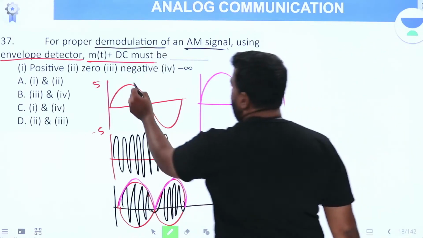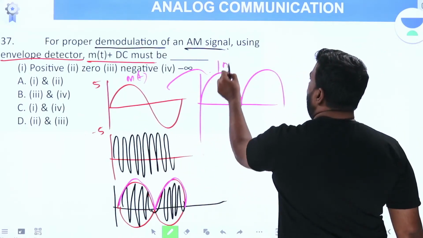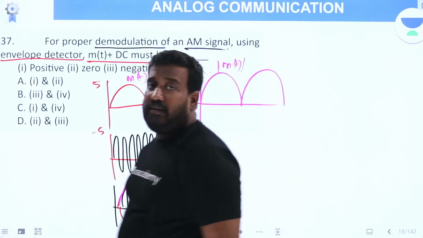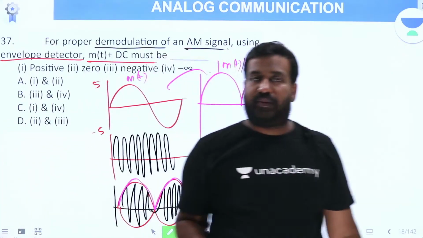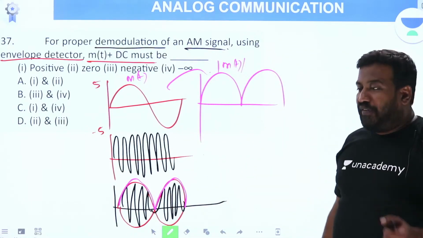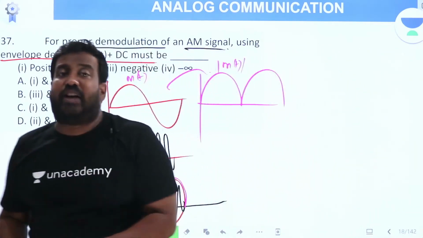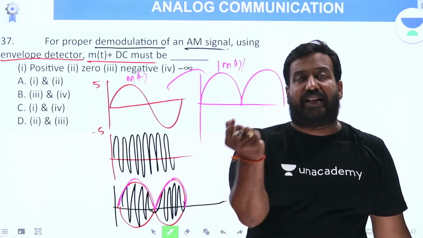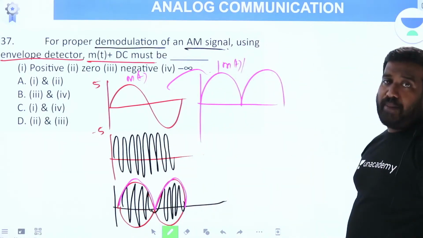This is m(t), a sinusoidal signal. What is recovered? The magnitude of m(t) is recovered, but not the shape. But you know, in analog communication, the shape of the signal is very important to preserve the information. When you are demodulating the signal, you must preserve the shape of the signal. The shape of the signal contains information. It is not happening so.